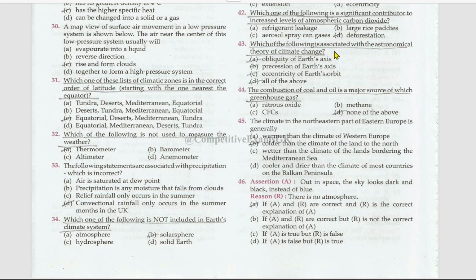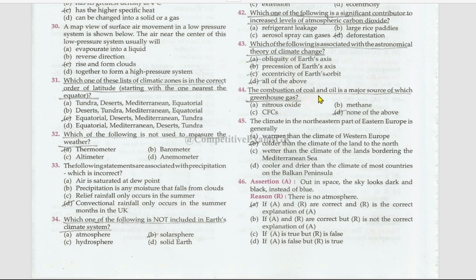Which of the following is associated with the astronomical theory of climate change? Obliquity of Earth's axis, right? Precession of Earth's axis, right? Eccentricity of Earth's orbit. All of them are associated with the astronomical theory of climate change.